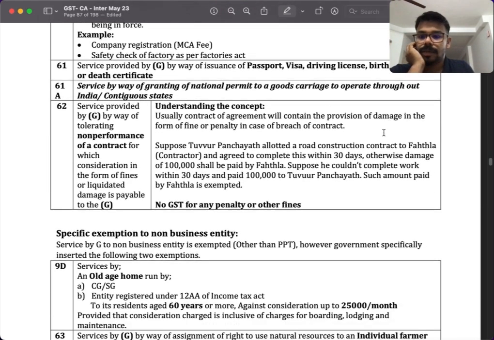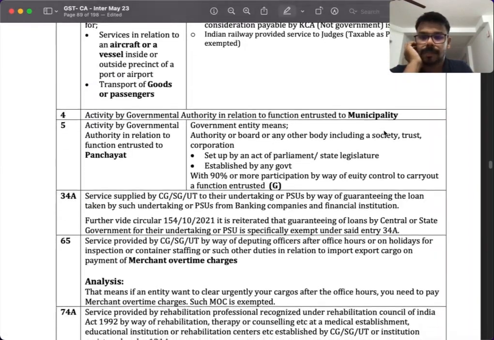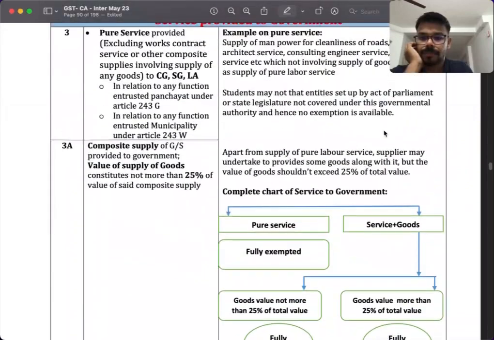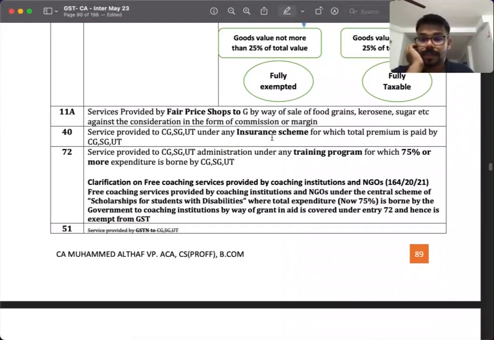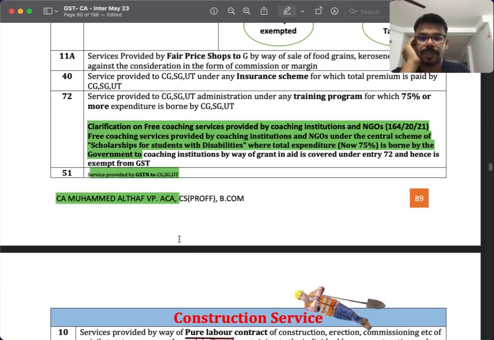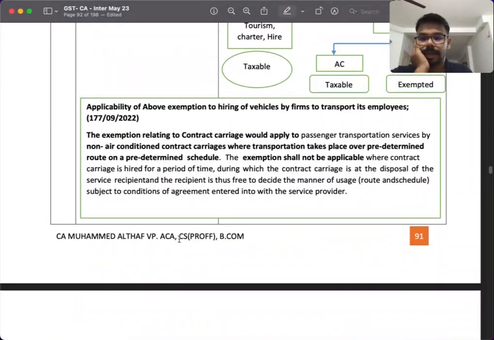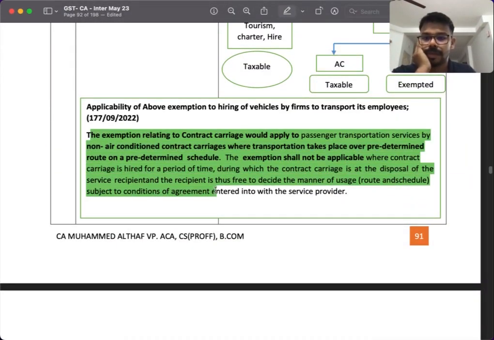Yes. Then the next amendments are in the exemption chapter. We have a lot of amendments. This one they have removed. They inserted a new clarification here, and they removed this one, service by GST. That's another clarification. And this is a new clarification they have inserted regarding the taxability of hiring of vehicles by firms to transport its employees.